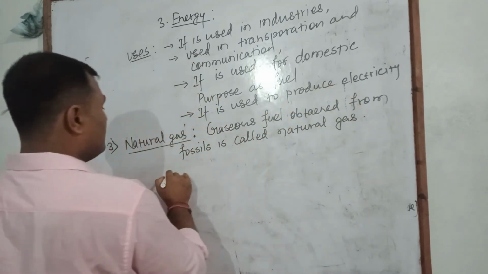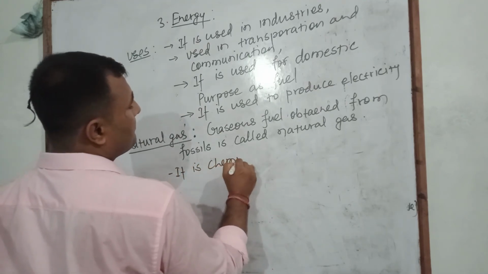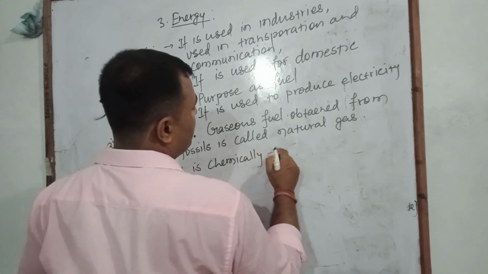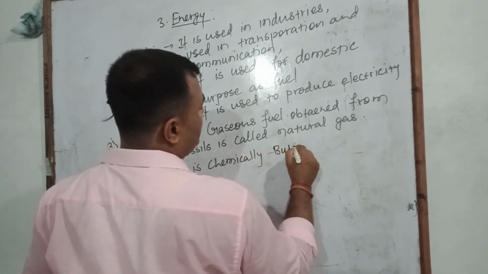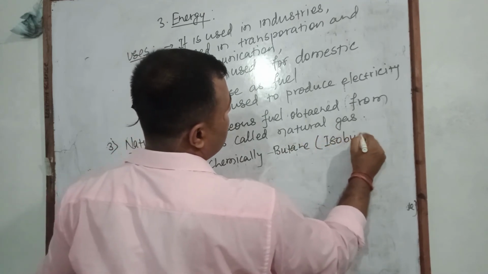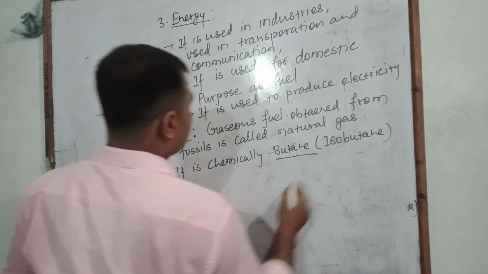Listen, it is chemically butane. In which form is it formed? In isobutane. It is an isomer of butane that is used as a cooking gas.